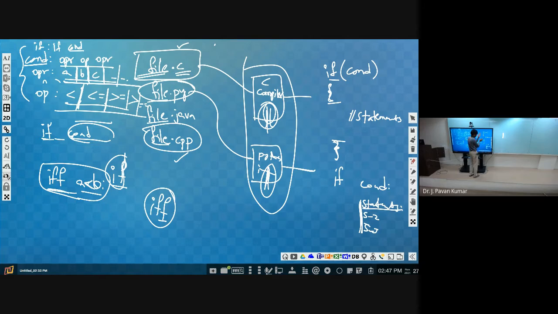Although we are having different syntax for every language, we will be having a certain format for every language. For C language, this is the format. For Python, this is the format. For Java, for C++ also it is allowed, same thing. For Java also the same thing. I hope Java also you might have completed, so this is familiar to you. So for every language, we will be having certain syntax, and that syntax can be expressed in the form of rules. This is one example of such rules.